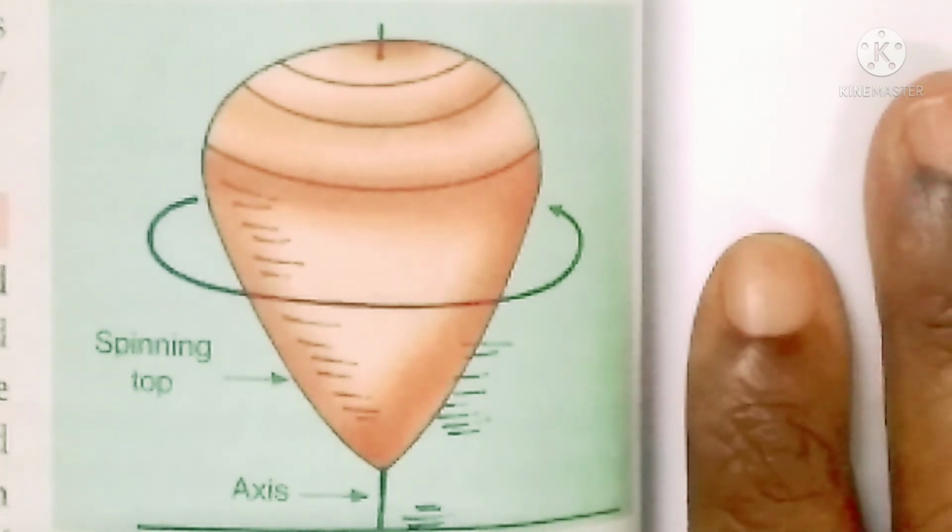Then on that fixed axle, it rotates. So the movement of the wheel is rotational motion. But the movement of the complete cycle is which motion? Rectilinear motion. When you throw a ball, it also turns, which is also an example of rotational motion.